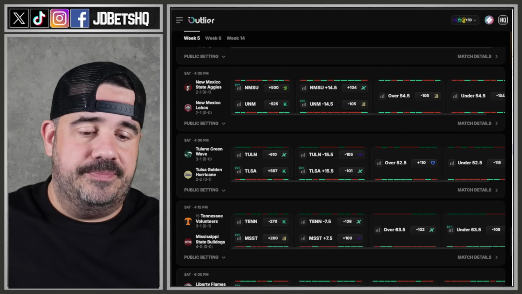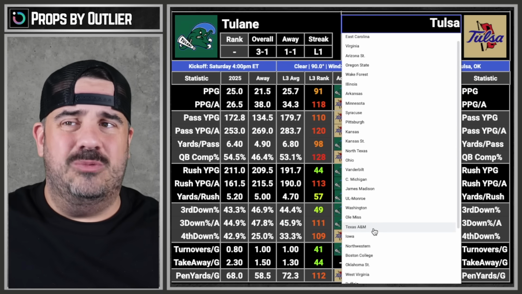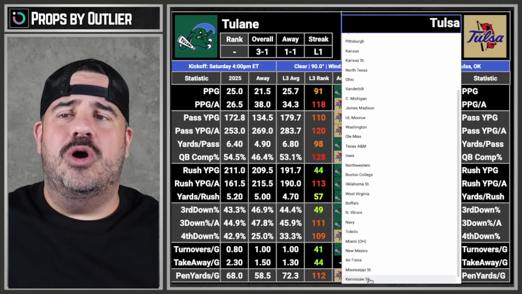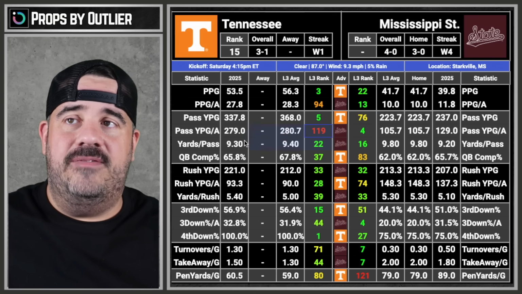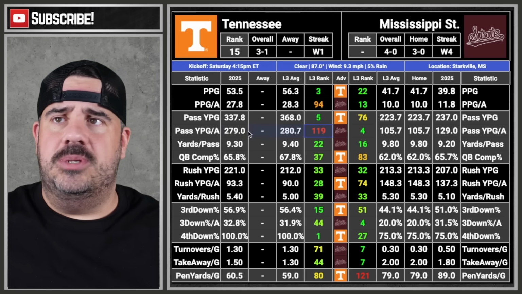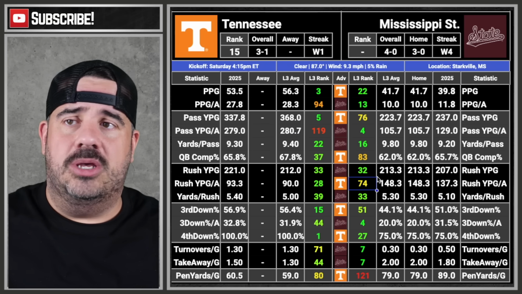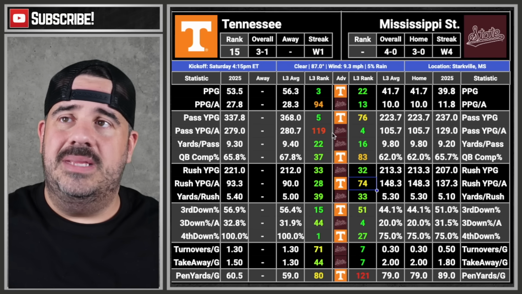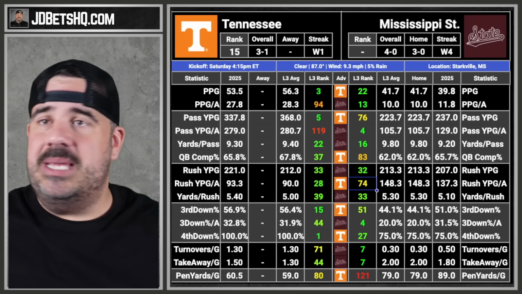Tennessee and Mississippi State. A lot of people picking Mississippi State to win the game, just outright win. It's like, what? Really? Why? What do you know that we don't? 5 versus 4. Okay, you can throw. Tennessee's pass defense is absolutely disgusting. 33 versus 74. They can run the ball. That's close. Again, those line up. That leads Tennessee. It's Mississippi State plus 7.5 at home.